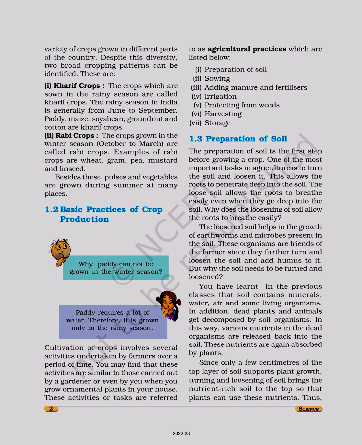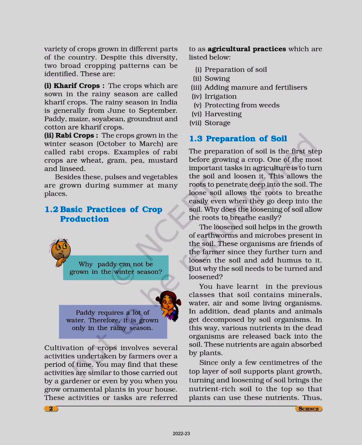The crops which are sown in the rainy season are called kharif crops. The rainy season in India is generally from June to September. Paddy, maize, soybean, groundnut, and cotton are kharif crops.